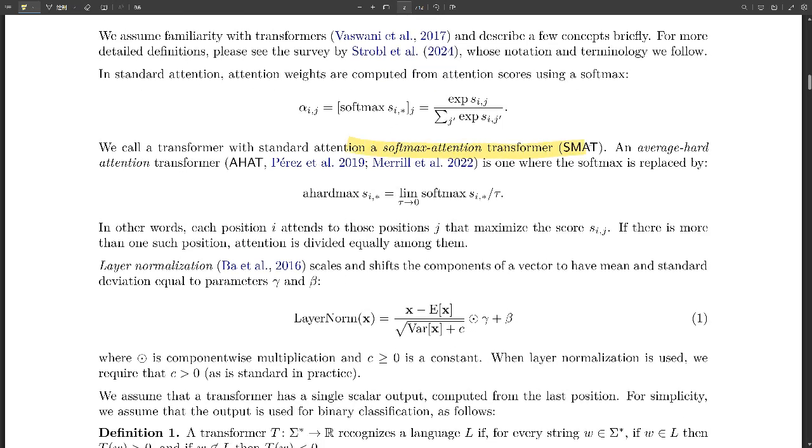That's one of the big takeaways. If a task needs more power than TC0 allows, then it looks like transformers just can't solve it, no matter how much precision we give them. That's pretty huge. Are there any examples of those kinds of tasks?